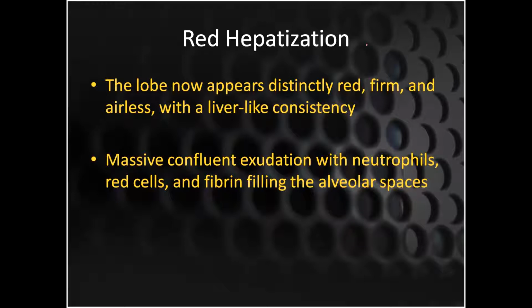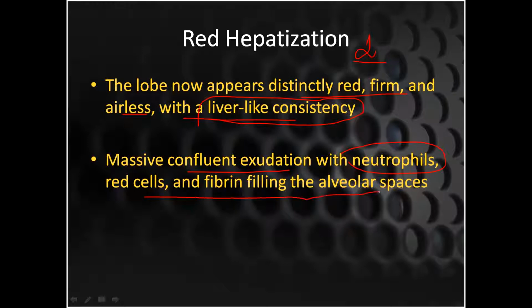The second stage is red hepatization. As your congestion and inflammation are progressing, your lobe is now going to appear distinctly red, firm and airless, and these have a liver-like consistency. Just remember, this consistency is very important because in university MCQs you have been asked which stage has a liver-like consistency. So it is red hepatization, because there is a confluent exudate, with lots of neutrophils and red cells, and the healing process has also started because fibrin is going to fill your alveolar spaces.